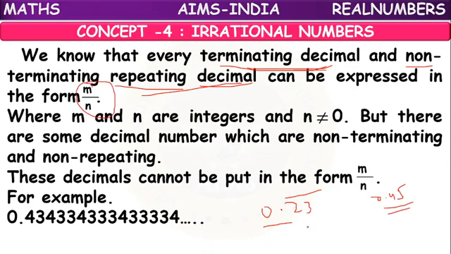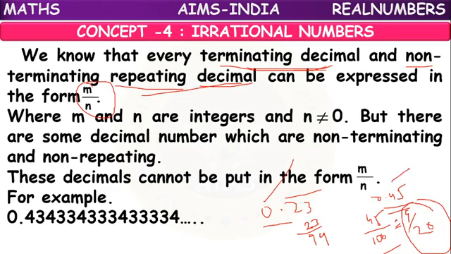Suppose 0.23 bar, we can write it as 23 by 99. 0.45 we can write as 45 by 100. It is not in the simplest form. We can do cancellation: 5 nines are 45, 5 twenties are 100. We can write it as 9 by 20. So these decimals we have already expressed in the form of m by n.